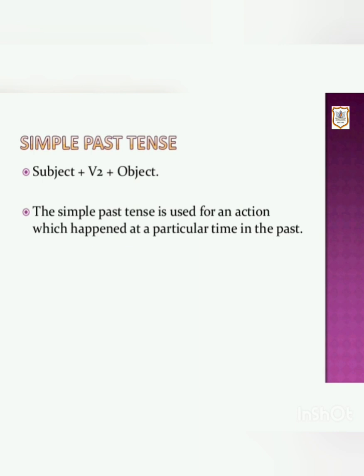Simple past tense. The structure of simple past tense is subject plus V2. V2 is past form of verb plus object. The simple past tense is used for an action which happened at a particular time in the past.